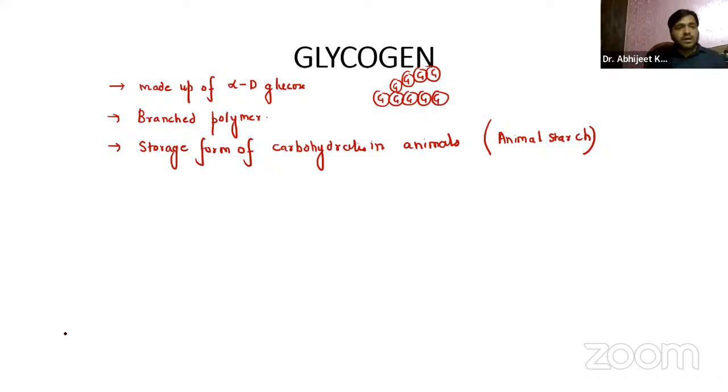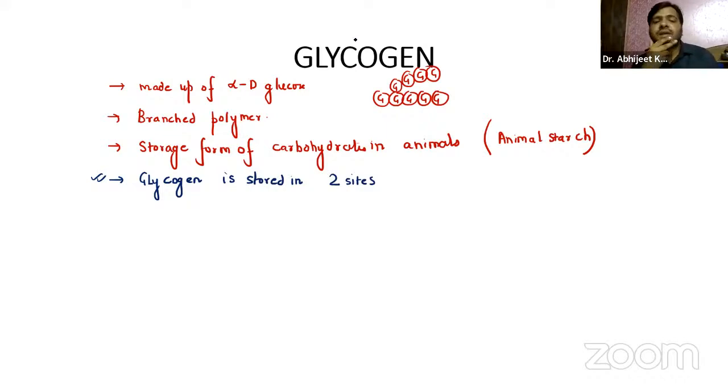Now, two important points that I will try to mention over here on the screen: this glycogen, guys, is stored in two different sites, right? Okay, can anyone tell me one of the sites where it is stored, guys? Anyone who would like to tell me where this particular thing is stored?